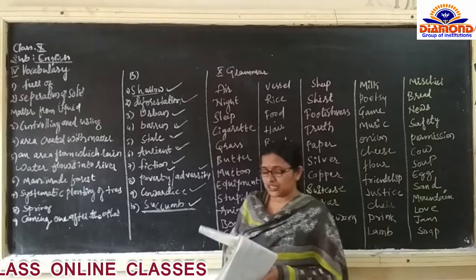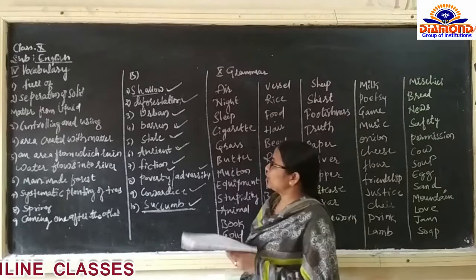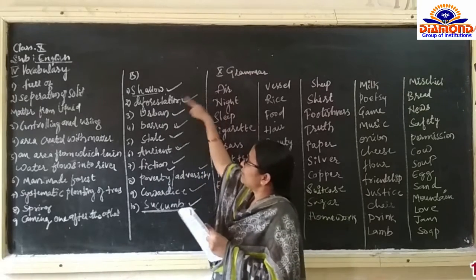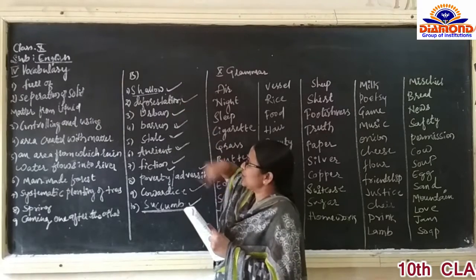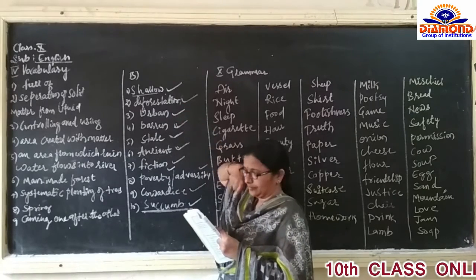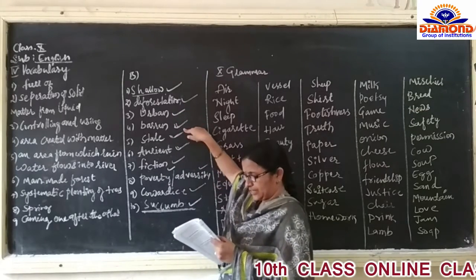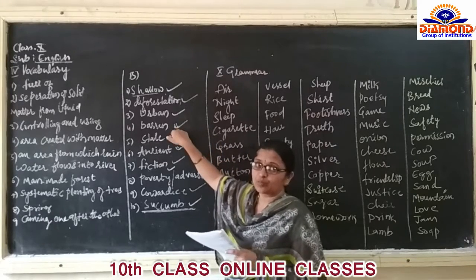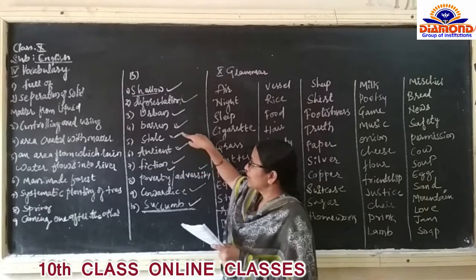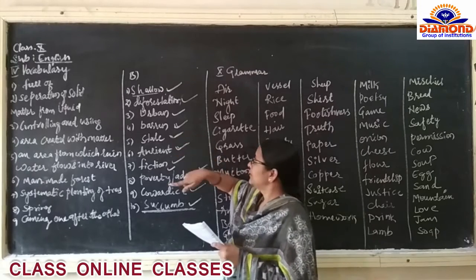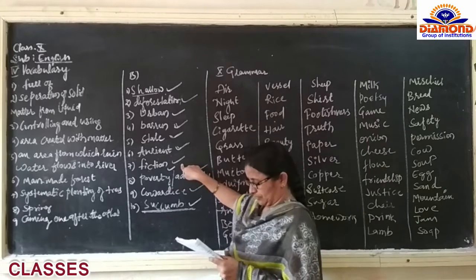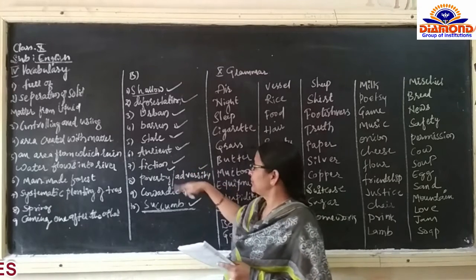Next is language activity. So once again I am going to revise this one. Deep, shallow, afforestation, deforestation, rural, urban. Then the fourth one is fertile, not unfertile. Fertile opposite is barren. Fresh, stale, modern, ancient. Fact, fiction.